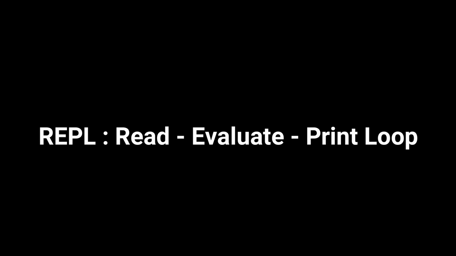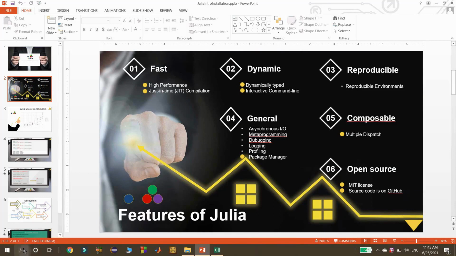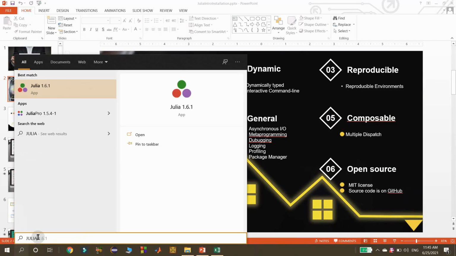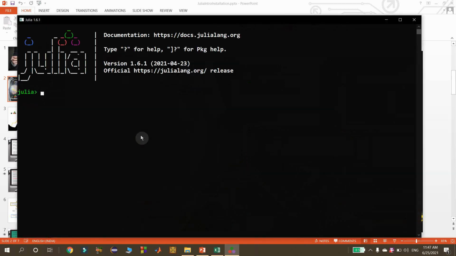I will show the command line now. To get the command line, in the search bar I am typing Julia. Don't worry about the installation and all, I will give you the steps for the installation. Just understand how you can go with the Julia command line. Then if you click on open, you will enter the command line of Julia, where you can give valid expressions.